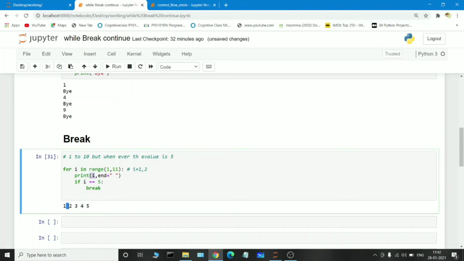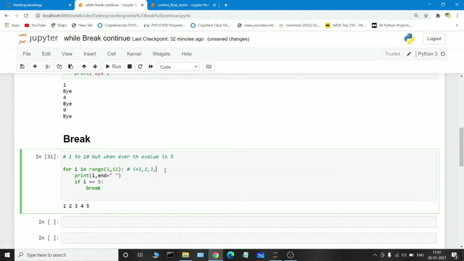Okay, 2 will be printed here. So again check the condition: if 2 is equal to 5? No, 2 is not equal to 5. So the if block gets terminated, and it gets repeated in the loop. So the I value will be 3, it will print the value 3, and again check the if condition: 3 equal to 5? No, condition fails, and again it is repeated in the loop.